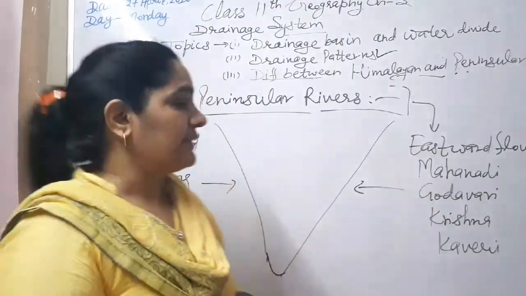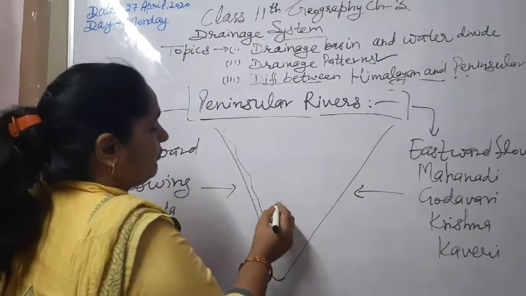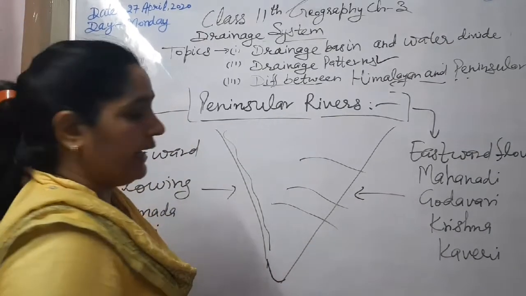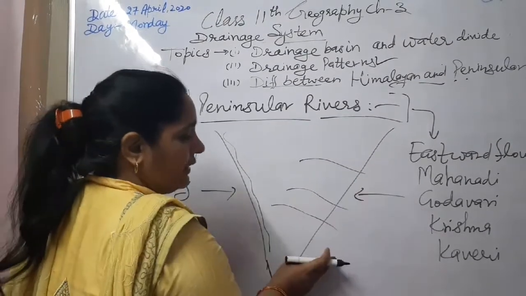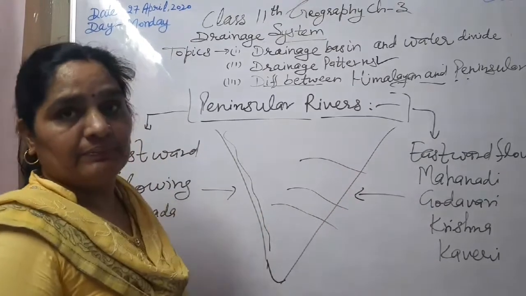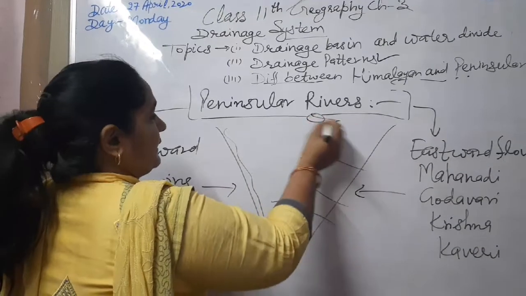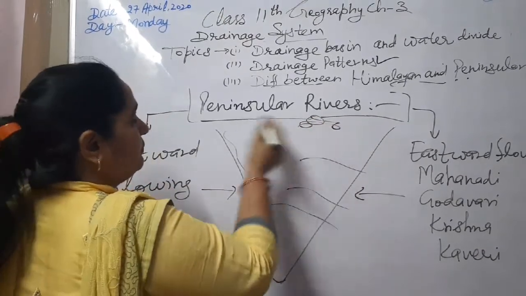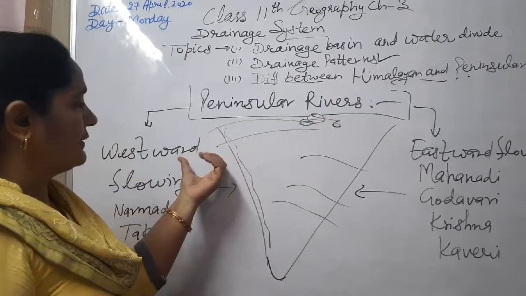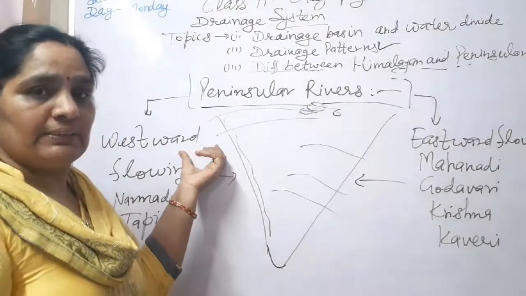Those rivers which originate from the Western Ghats flow towards the eastern side and drain their waters in the Bay of Bengal, and these rivers form deltas. And those rivers which originate from the central highlands and flow towards the west drain their waters in the Arabian Sea. Let me discuss the names of these rivers now.